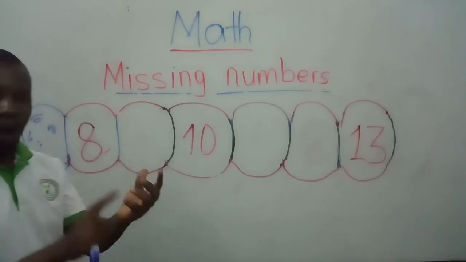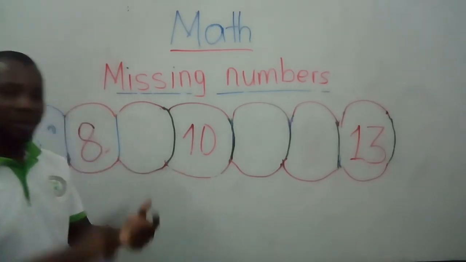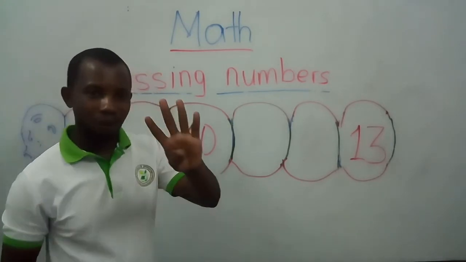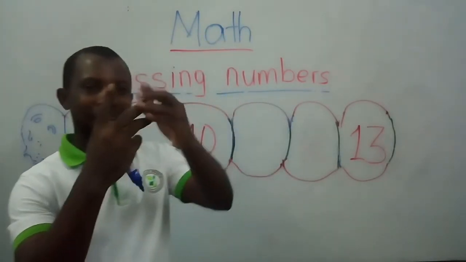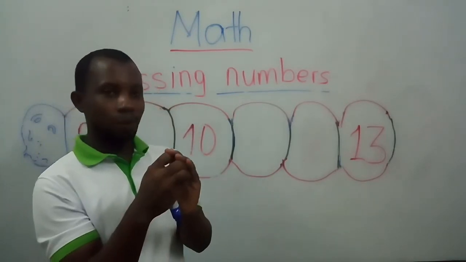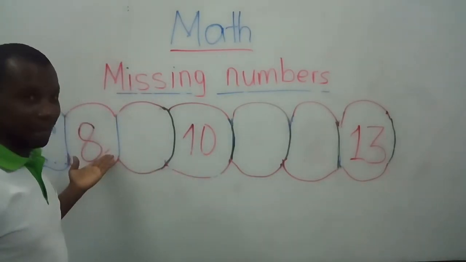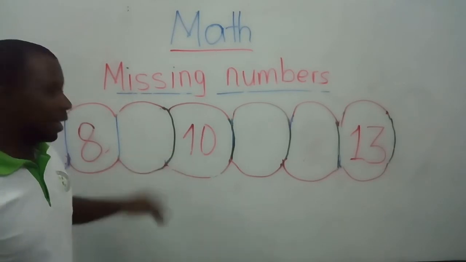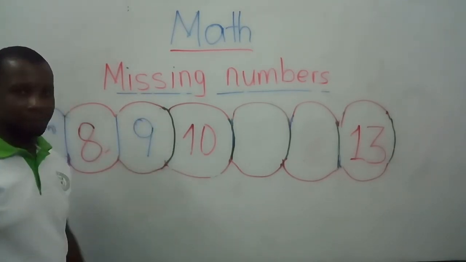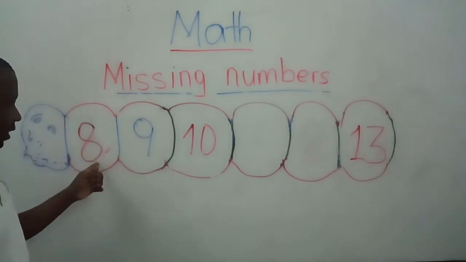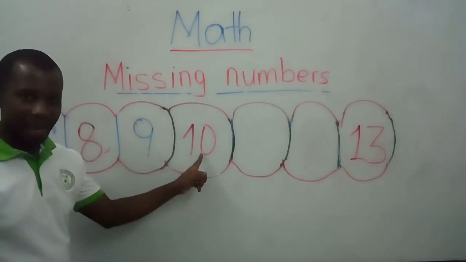Let's go. 1, 2, 3, 4, 5, 6, 7, 8, 9. Wow. So after number 8, we have number 9. Good. So we are going to write number 9 here. So we have 8, 9, 10.